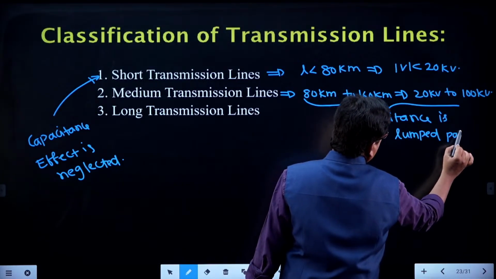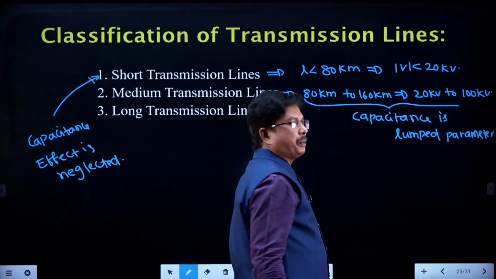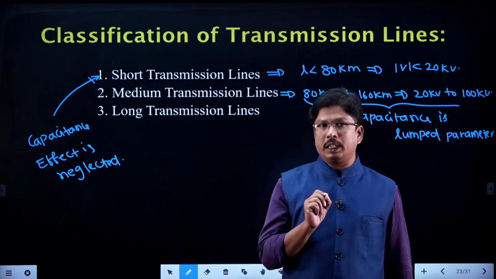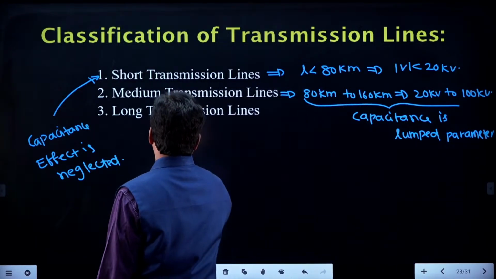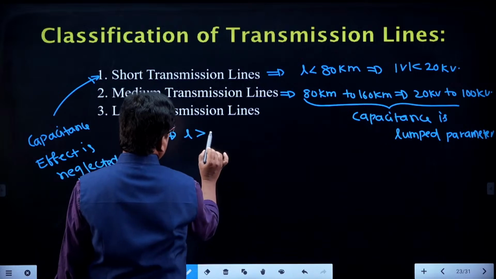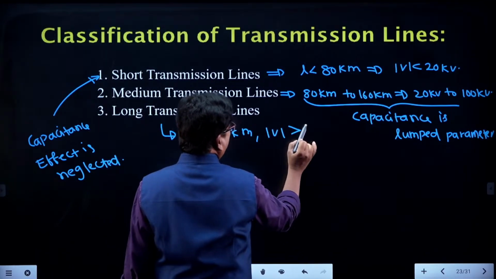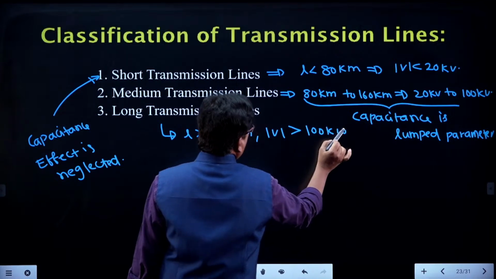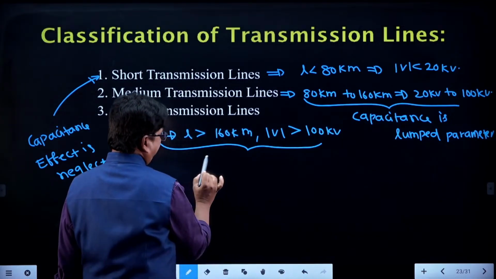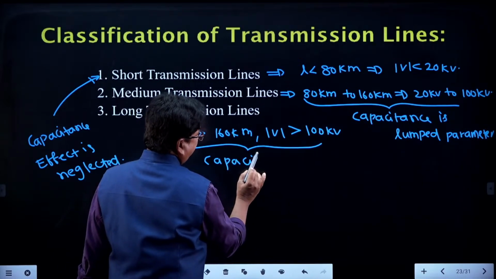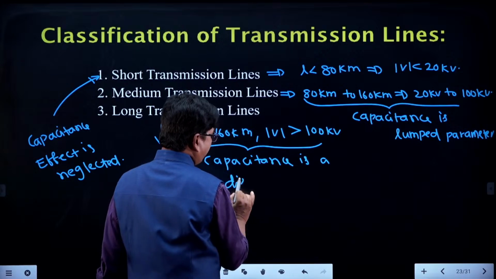Lumped parameter means we are assuming that it is connected at one location only. And in long transmission line, the line lengths are more than 160 kilometers and voltage magnitudes are more than 100 kilovolts. So, here capacitance is a distributed parameter.